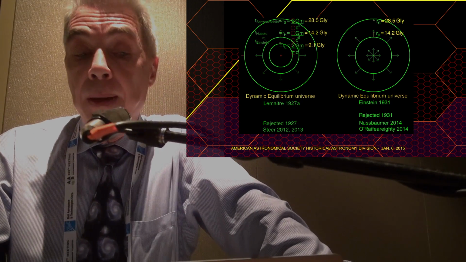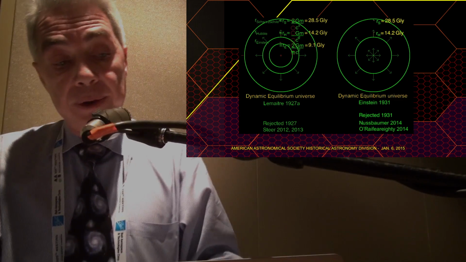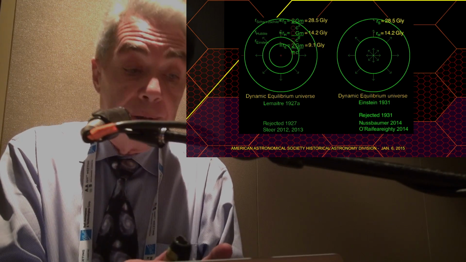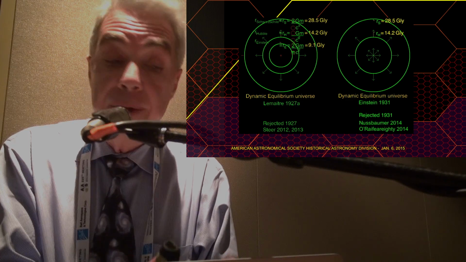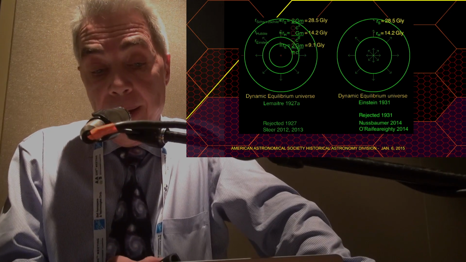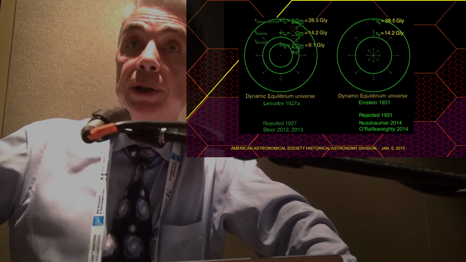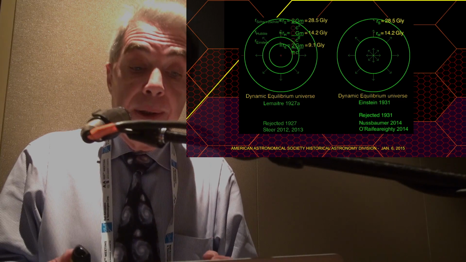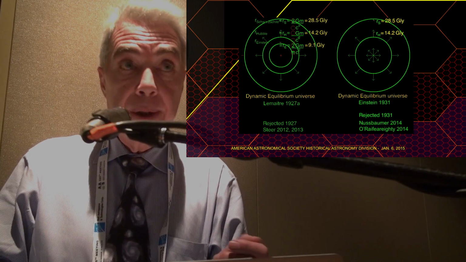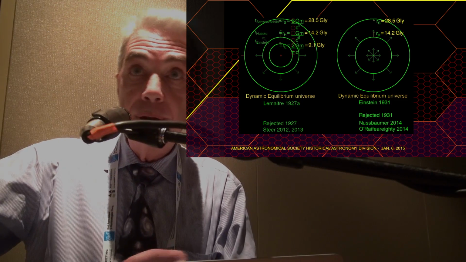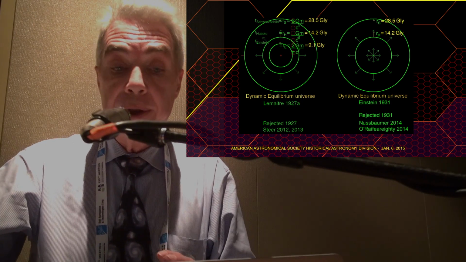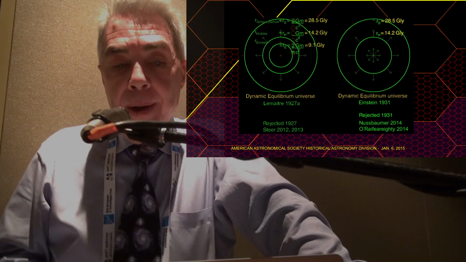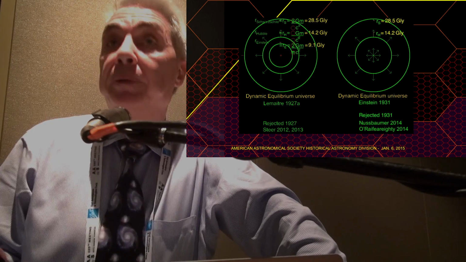Now, there is a difference. In Lemaitre's dynamic equilibrium universe, all the vacuum energy is contained within this otherwise hollow vacuum energy-filled inner sphere here, Einstein's old static universe. In Einstein's dynamic equilibrium universe on the right, the vacuum energy is contained throughout the space, and what it's doing, theoretically, is creating new matter in exact proportion, counterbalancing the old matter that's escaping beyond that outer boundary due to the expansion of the universe. But of course, we appreciate today that matter escaping beyond that outer boundary is impossible, and Einstein pretty quickly abandoned this theory.